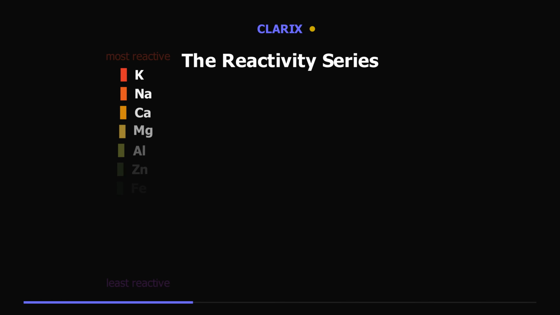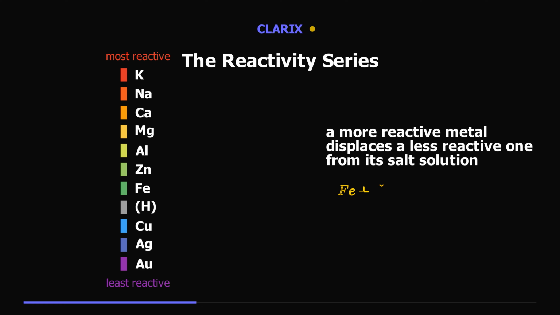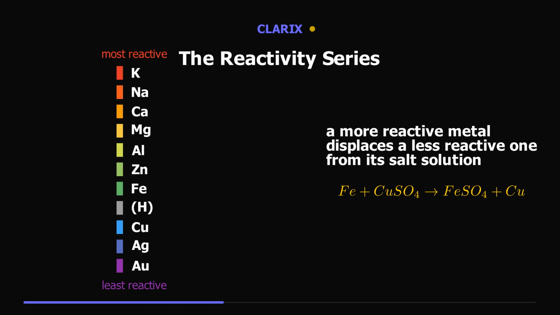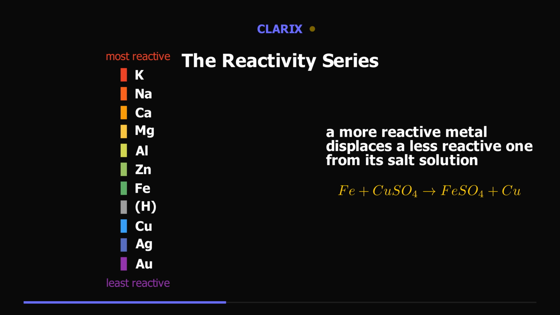Line metals up from most to least reactive, and you get the reactivity series. Potassium, sodium, calcium, magnesium, aluminium, zinc, iron, then hydrogen, then copper, silver, and gold at the bottom. The rule that falls out of it: a more reactive metal displaces a less reactive metal from its salt solution. Iron displaces copper from copper sulfate.